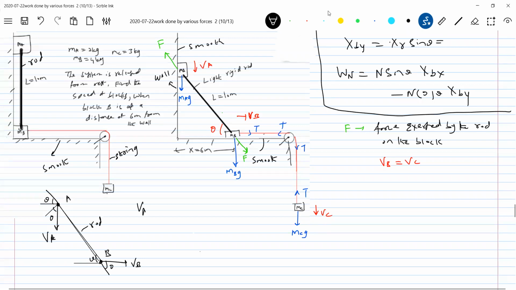So directly I write it. VA sin theta should be equal to VB cos theta. How does the end B of the rod move? Horizontally. How does the end A move? Vertically down. Then the rod is inextensible. So from where is this brought? Constraint equation. Or write it: constrained motion. The rod is inextensible.